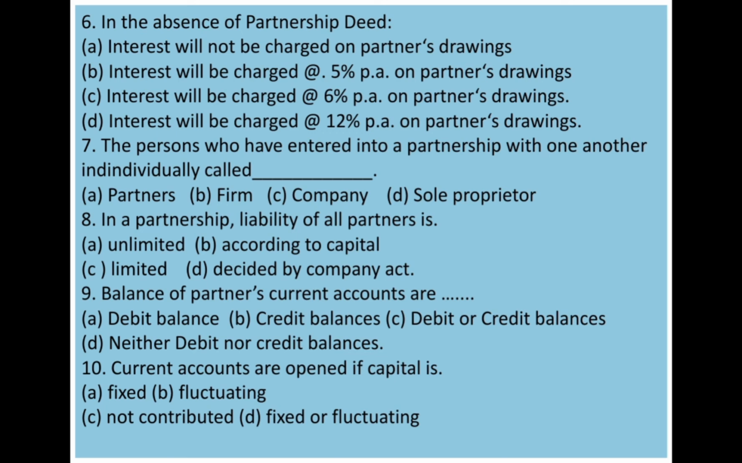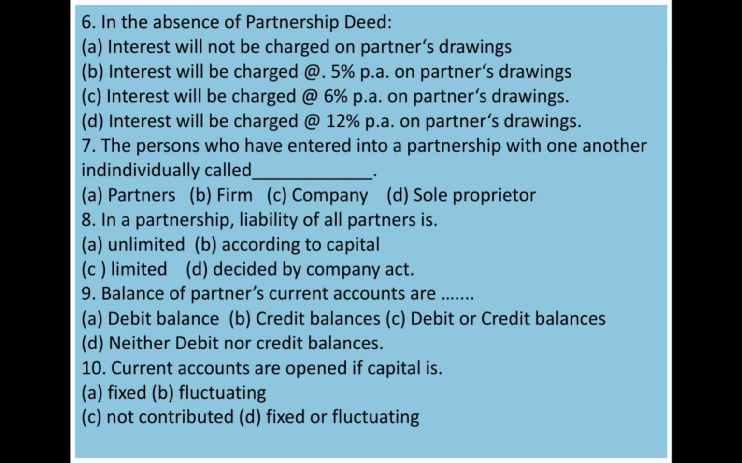Next one, in a partnership, liability of all partners is option A, unlimited, option B, according to capital, option C, limited, option D, decided by Company Act. Answer is unlimited. We had already seen that the liability of partners is unlimited.